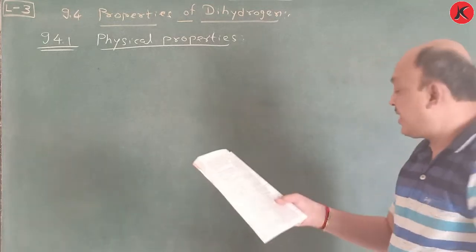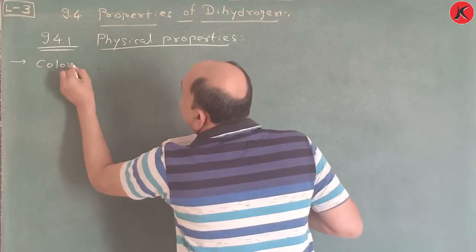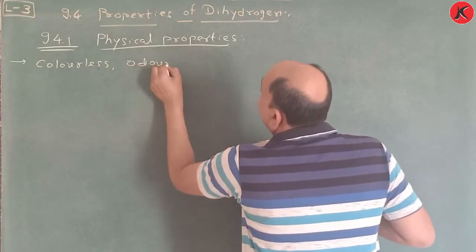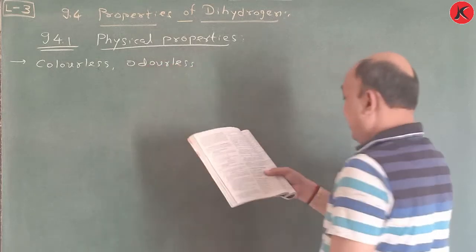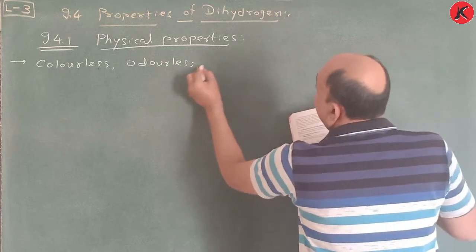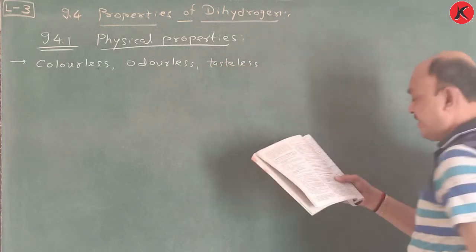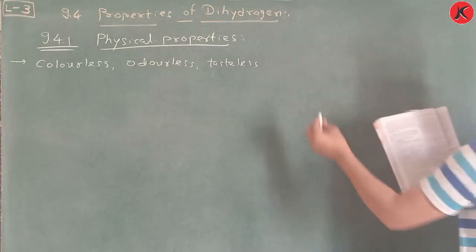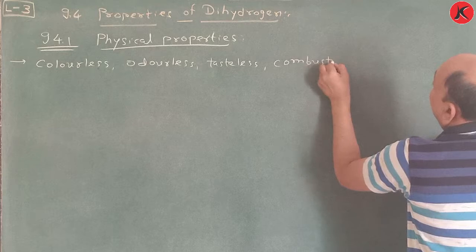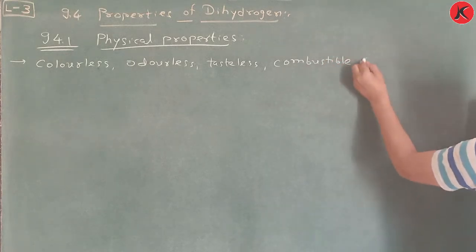So dihydrogen is a colorless, odorless, tasteless, combustible gas.